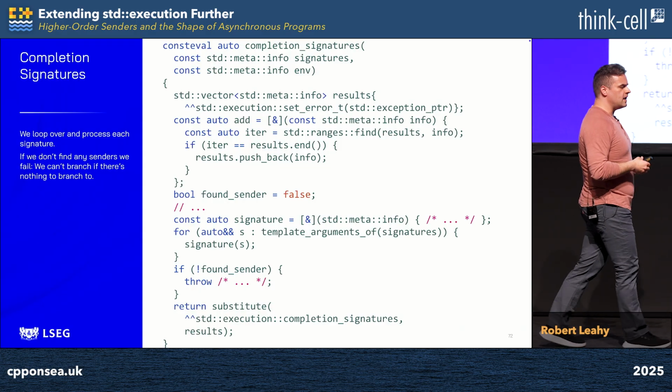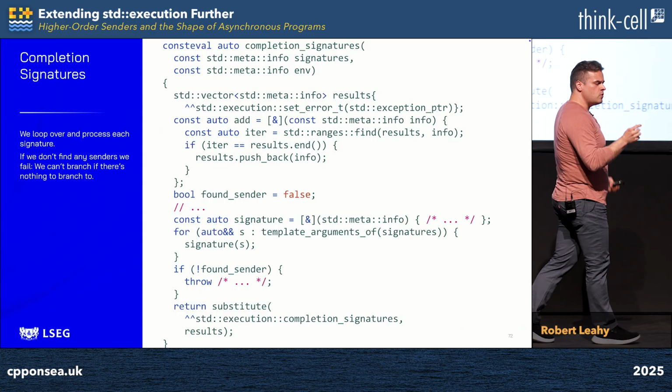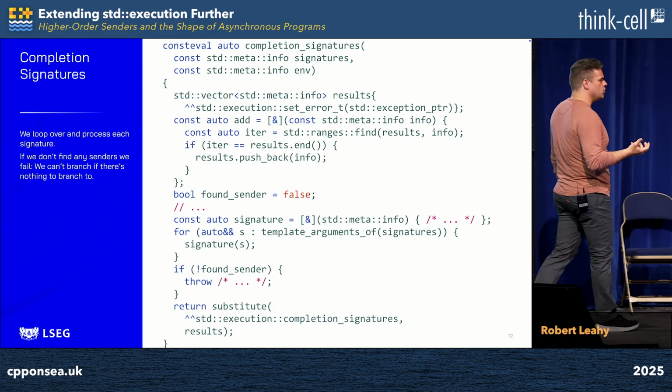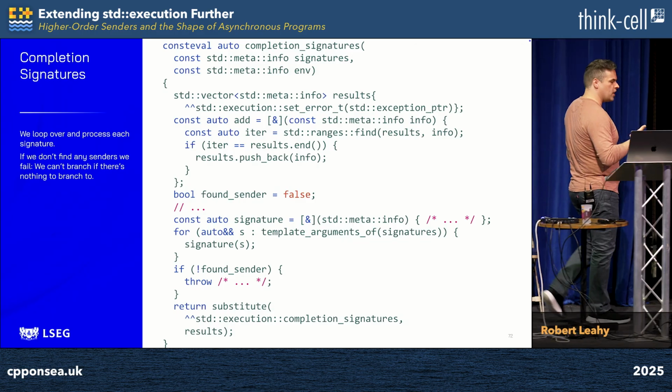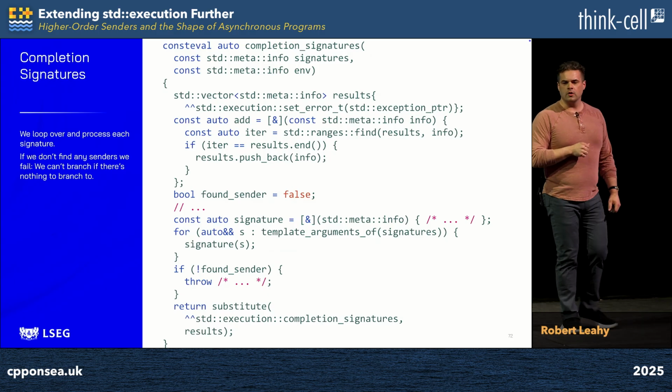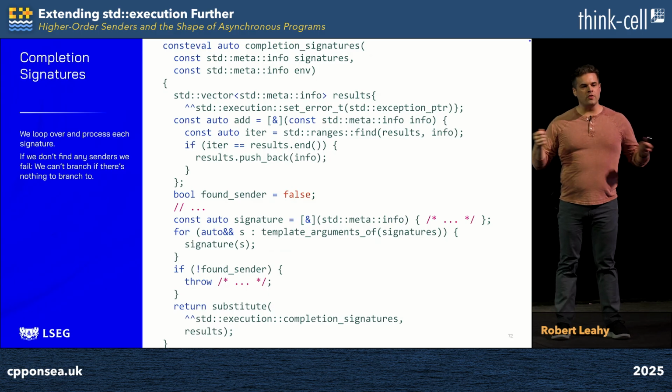If we didn't find any higher order completion signatures, found_sender is going to be false, for reasons we'll see in the slides to come. In that case, we can't usefully implement branch. It will be a branch which branches to nothing, and so we throw an exception to prevent us from reporting a nonsense answer in this scenario. Otherwise, we take all of the signatures we've collected, we substitute them into std::execution::completion_signatures, and we return a reflection of the resulting type.